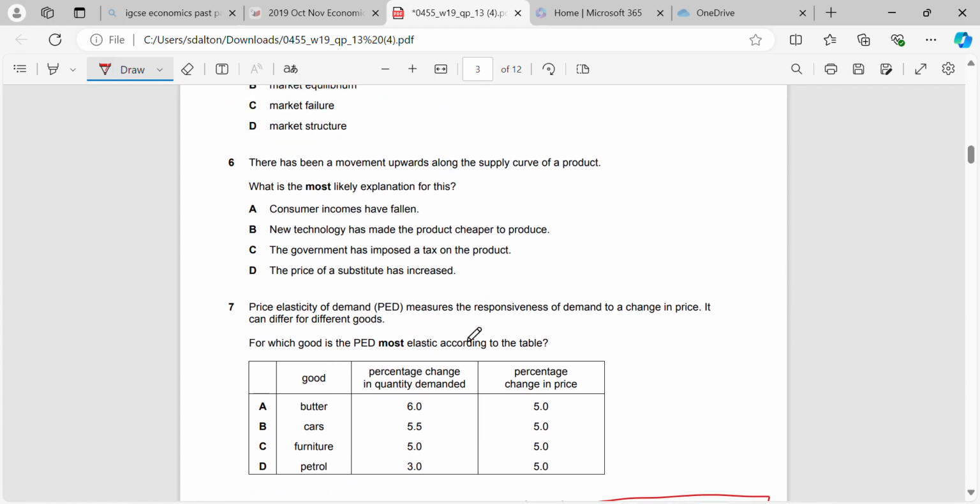Question 7. PED measures the responsiveness of demand to a change in price. It can differ for different goods. For which good is the PED most elastic according to the table? So remember, the one that is most elastic is the value that's the highest when we calculate it.